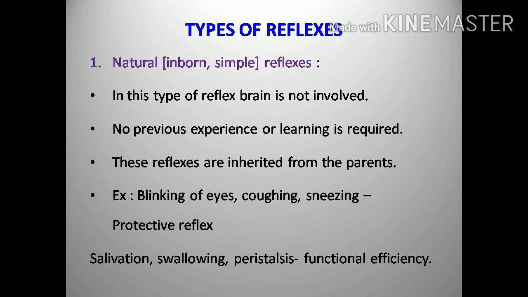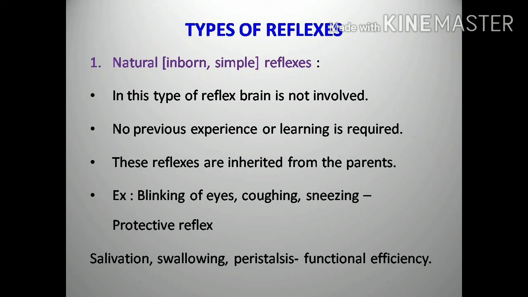Next, types of reflexes. There are two types of reflexes. The first one is simple, natural or inborn reflexes. The second one is conditioned or acquired reflexes. First we study simple, natural or inborn reflexes. In this type of reflex, the brain is not involved.